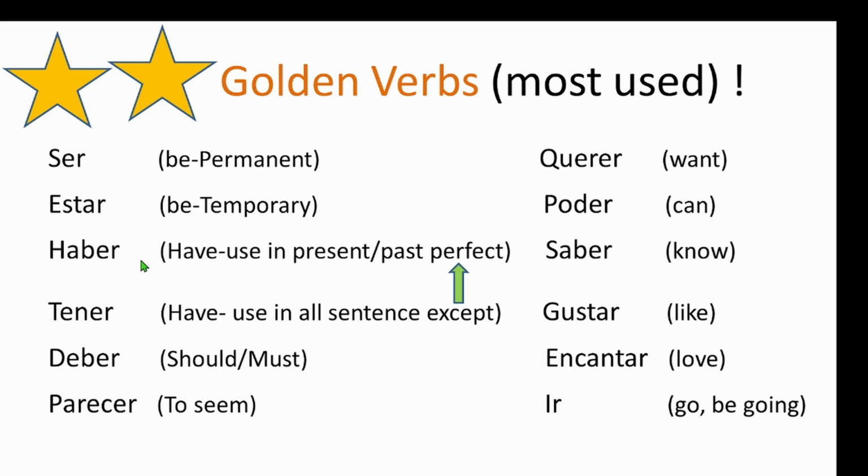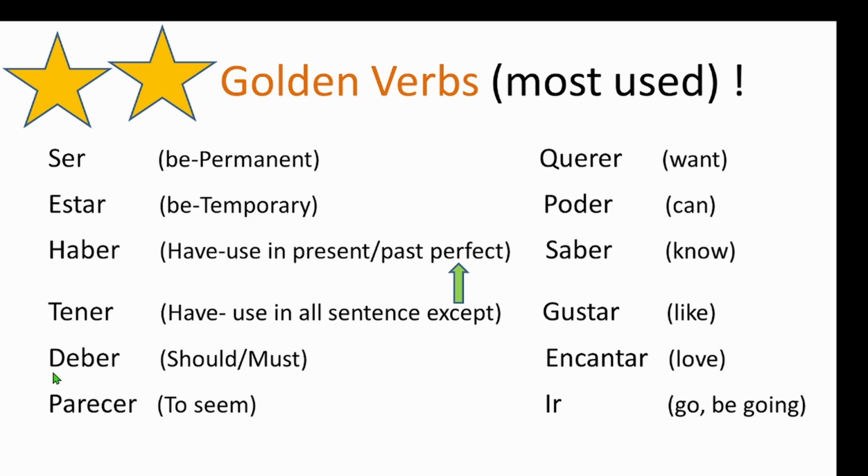Now we have haber. Haber is have, and again we have tener. Tener is also have. Haber is used in present perfect sentences, and tener is used in sentences like I have to go, I have to eat, I have balls, I have a cat, anything.